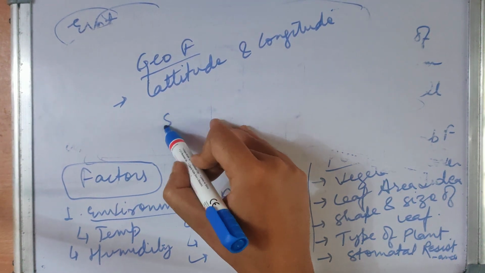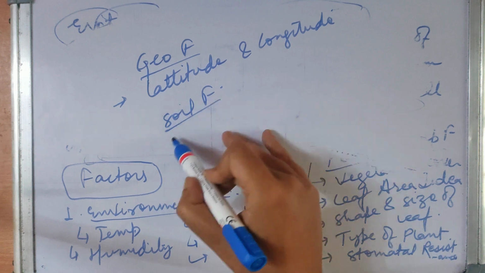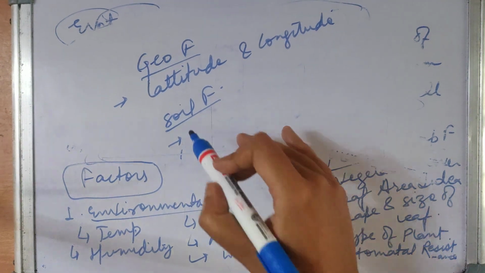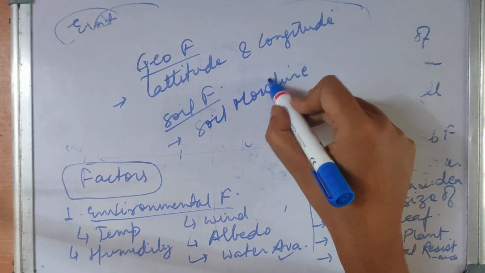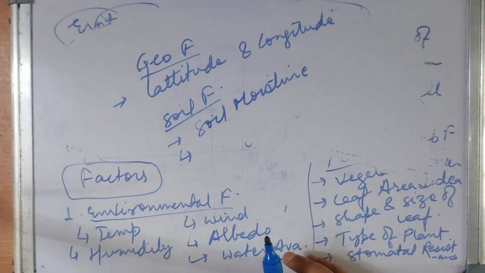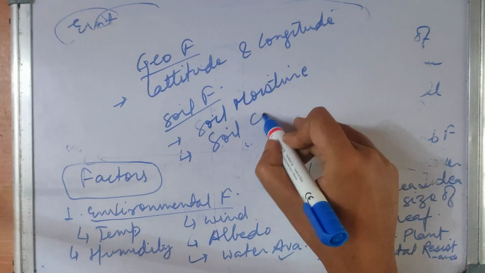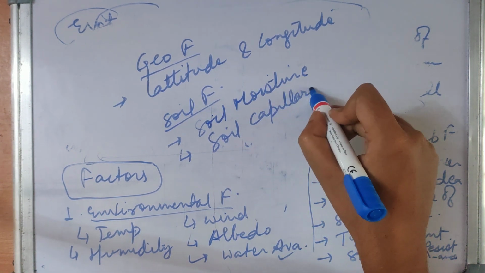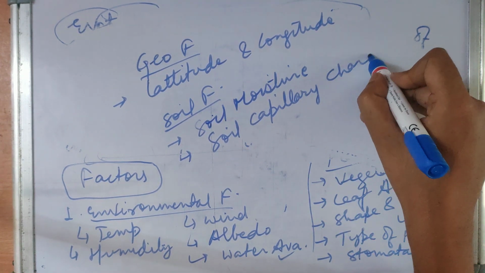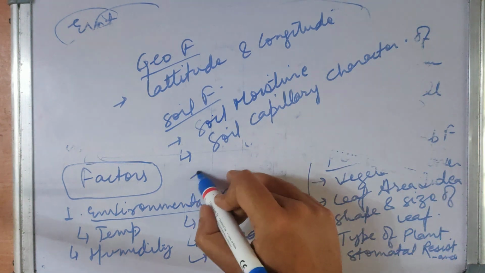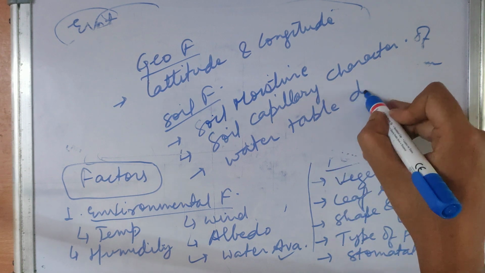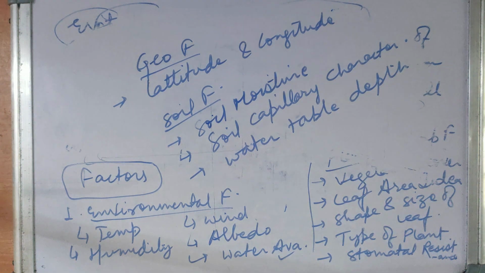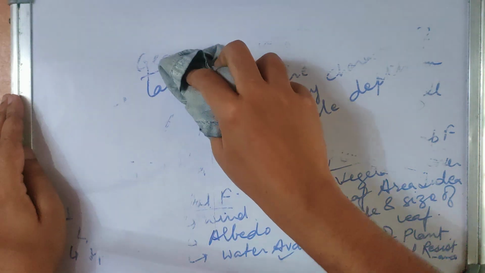We have some soil factors also, such as soil moisture, soil capillary character, water table depth. So these are the factors that affect evapotranspiration. Hope you all understand these things.